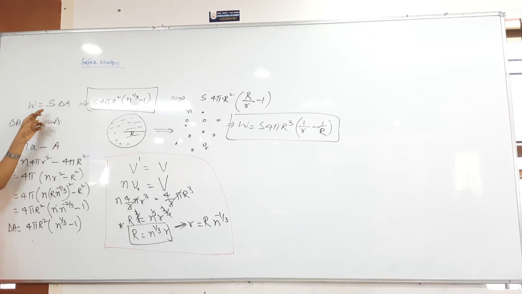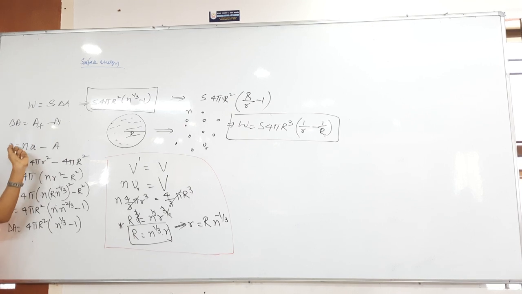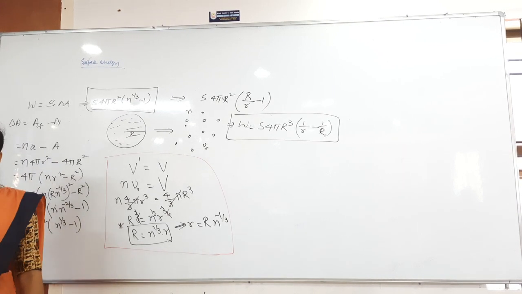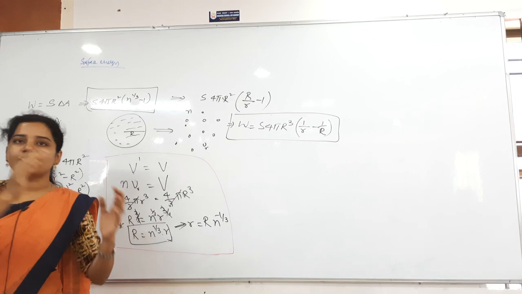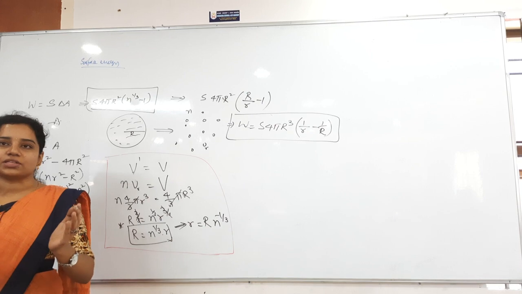So surface tension into area you have to take, change in the area by the way. Change in area means what? Final area minus initial area. Finally which area you have to consider? Area of the droplets, and initially area of the bigger drop. Area of the droplets, you should not take 4 pi into nr square. You have to take n times of each 4 pi r square. Clear? I am mentioning this many times, don't confuse in that again.